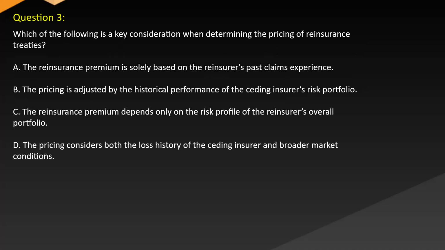Question 3. Which of the following is a key consideration when determining the pricing of reinsurance treaties? A. The reinsurance premium is solely based on the reinsurer's past claims experience. B. The pricing is adjusted by the historical performance of the ceding insurer's risk portfolio. C. The reinsurance premium depends only on the risk profile of the reinsurer's overall portfolio. D. The pricing considers both the loss history of the ceding insurer and broader market conditions.